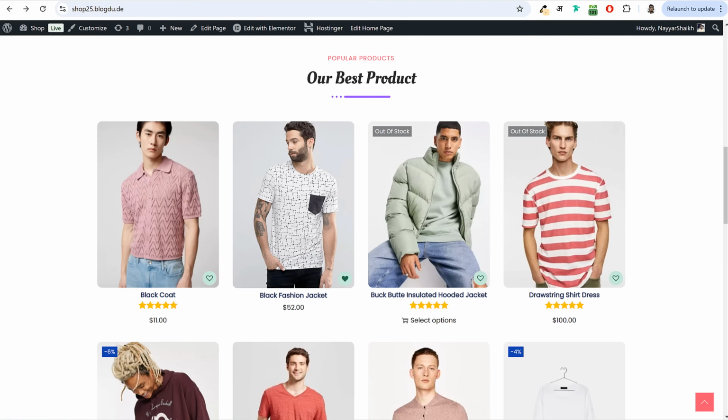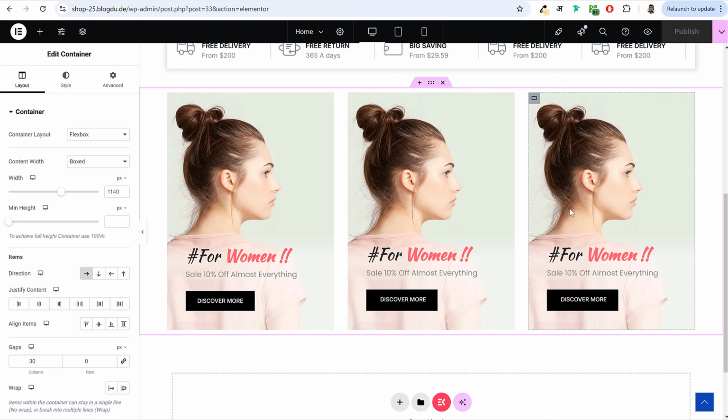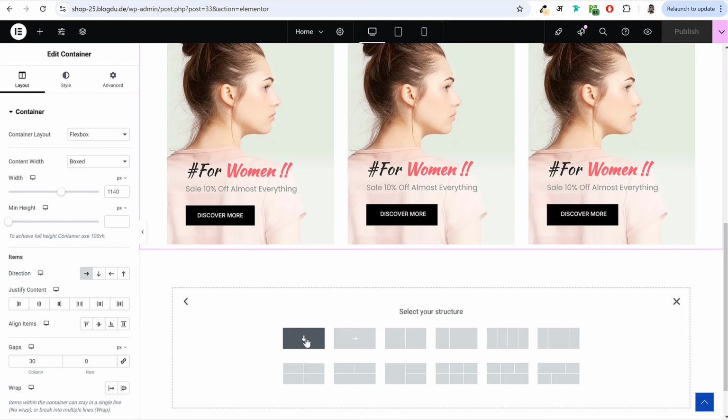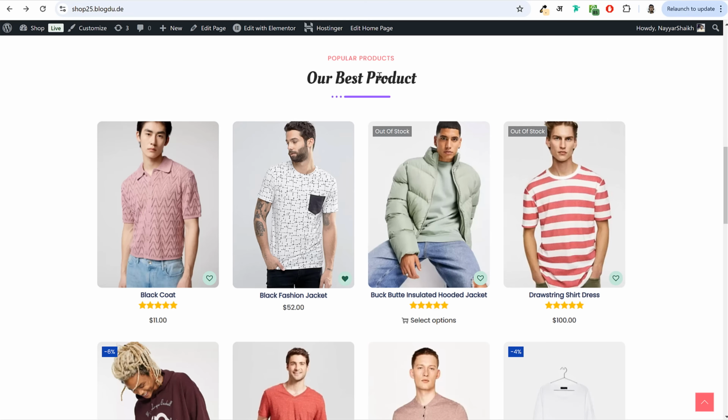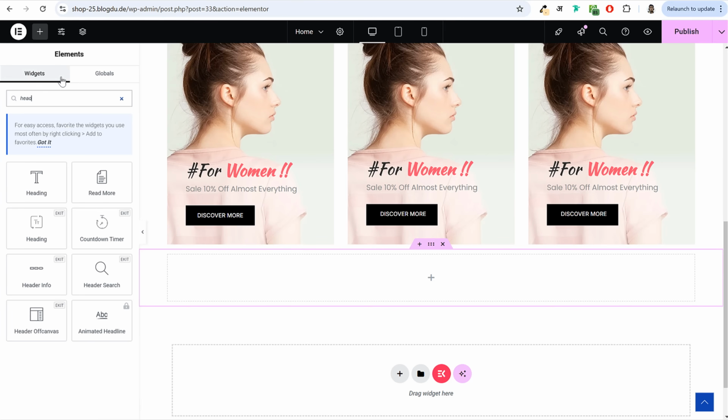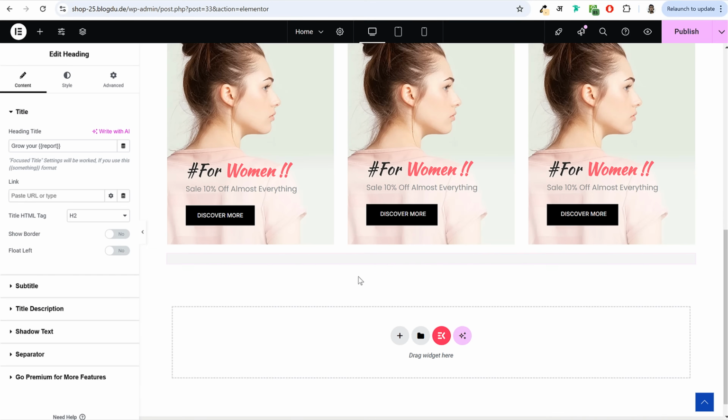Now let's create our next section, our product section. For this, again, we'll click on this plus button to add a new container. Flexbox, select this single one. Now inside this, first we need this title, this heading. For this, we'll again use the heading element by eKit, not the regular one, the eKit one, this one. So drag and drop it over here.